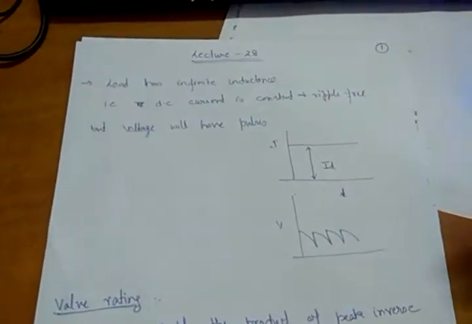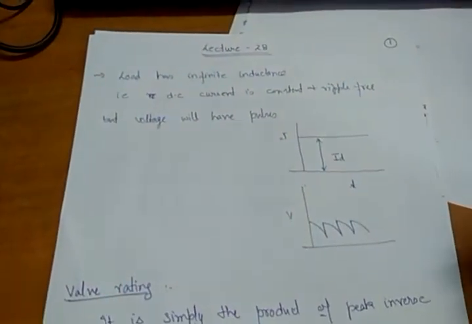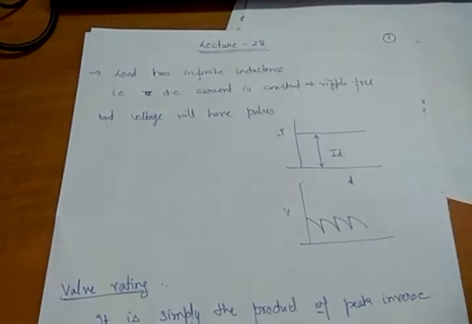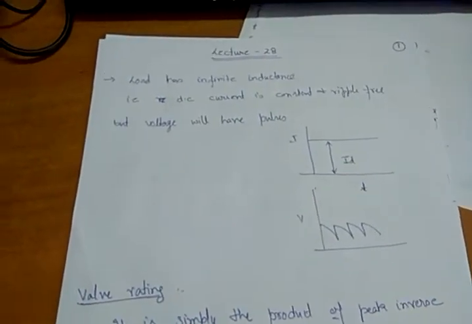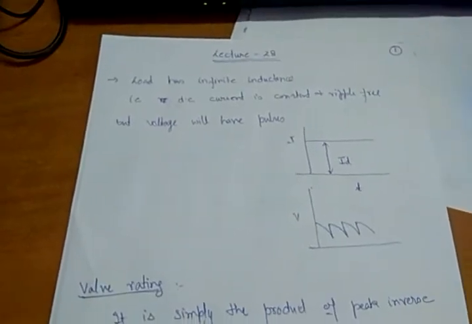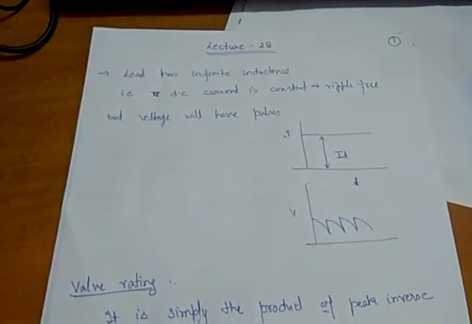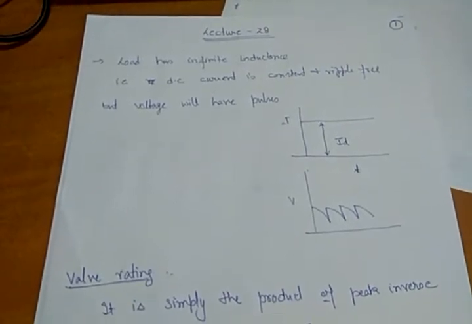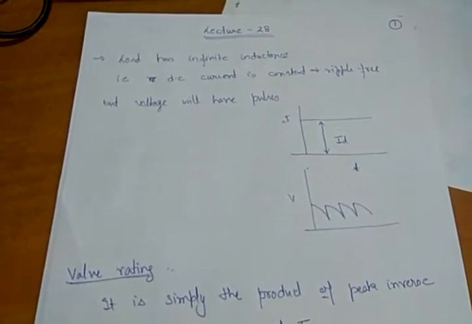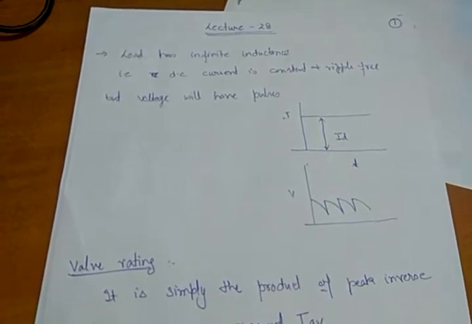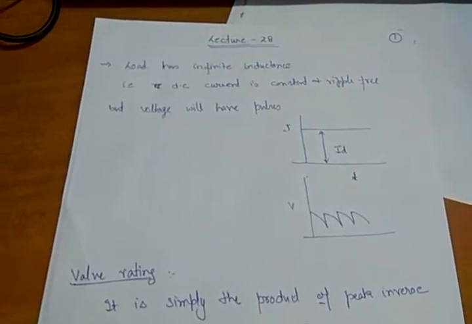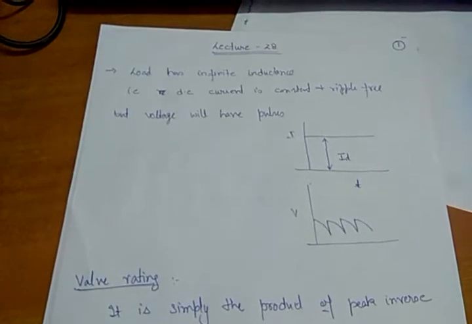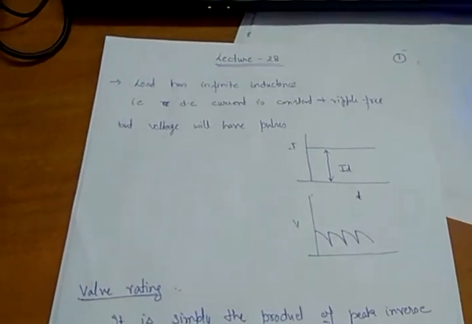Welcome to lecture number 28 of the course Extra High Voltage AC and DC Transmission System. In the previous lecture, we discussed the features of the converters, transformer, smoothing reactor, conductor, earthing electrodes, harmonic filters, as well as reactive power support.